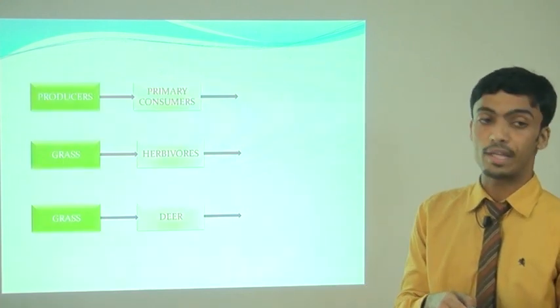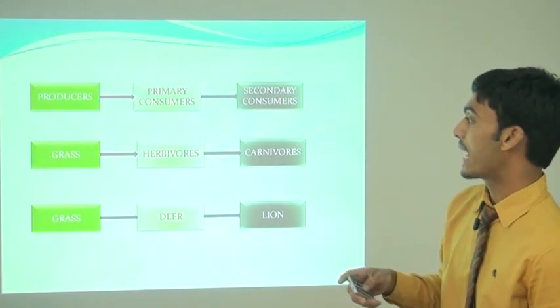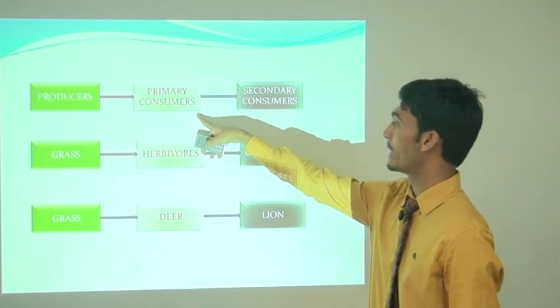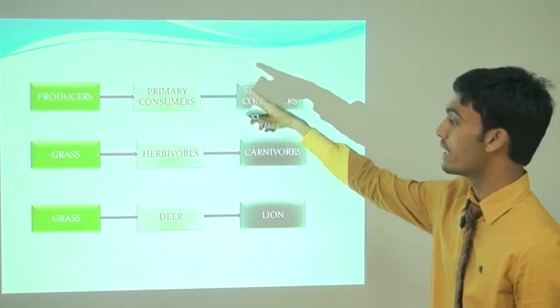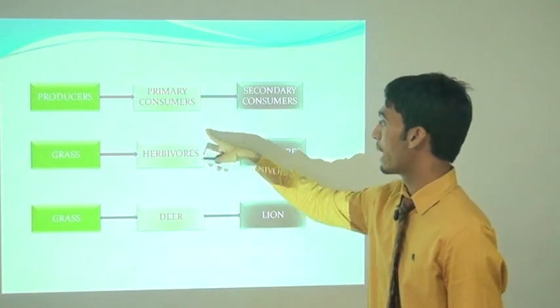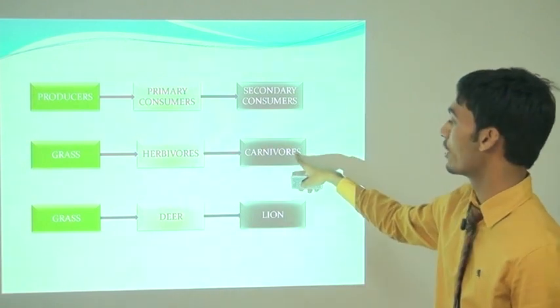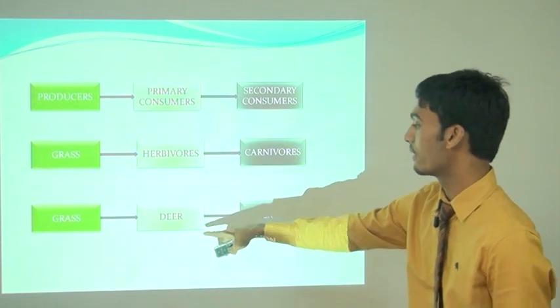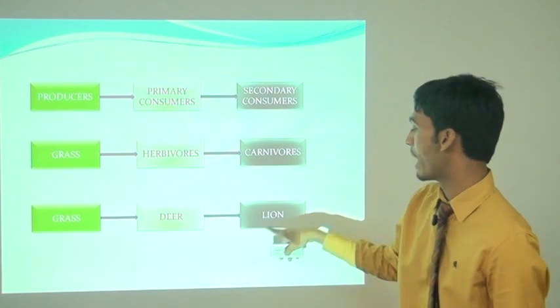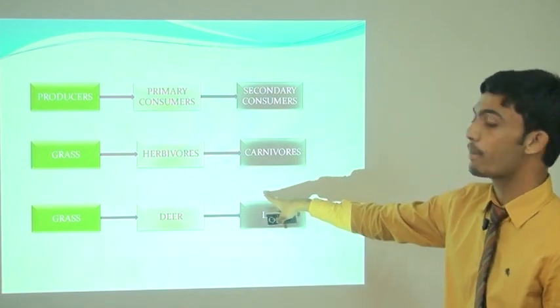This was the food chain. It starts from the producers, then primary consumers and secondary consumers. Here the producer is grass, the primary consumer is a herbivore, and the secondary consumer is a carnivore. Grass is eaten by deer, and deer is eaten by lions. This is an example of a food chain.